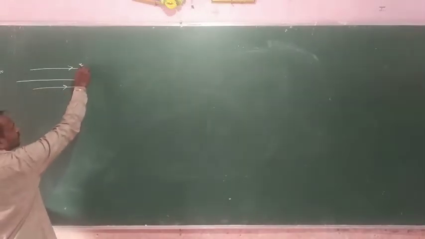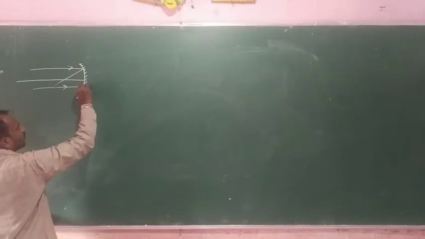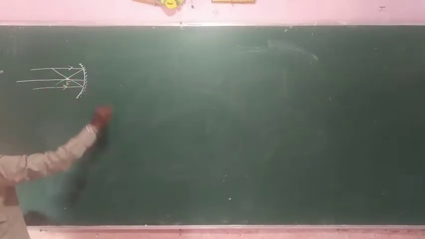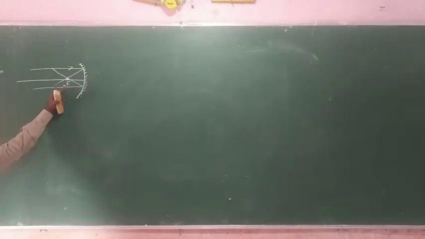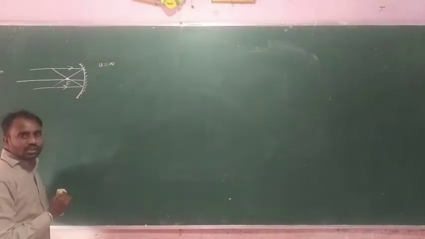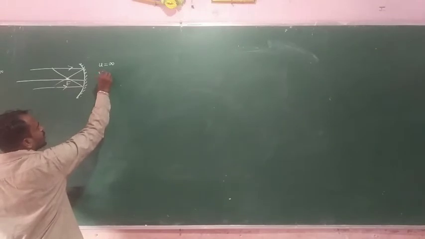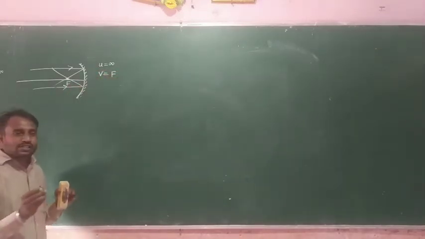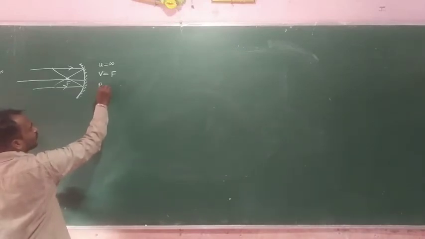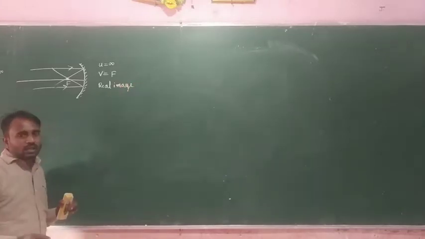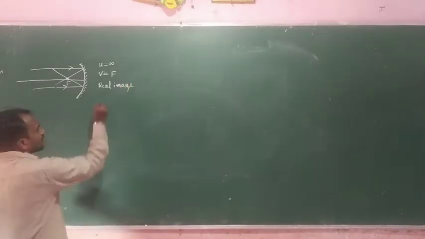So these light rays are reflected and meeting at a point at F. F means principal focus. So here the object position we consider is infinity, and here we get the image exactly at F in position, and this image is real. Real image. So a real image is always inverted.